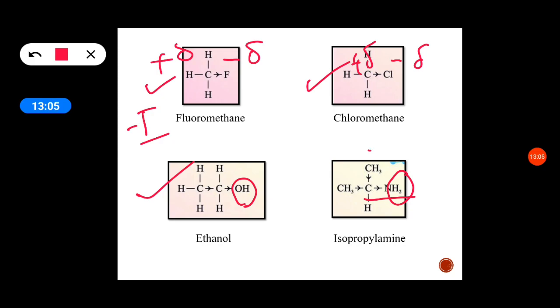But the adjacent two methyl groups, being less electronegative than carbon, release electrons towards the carbon, so that carbon acquires